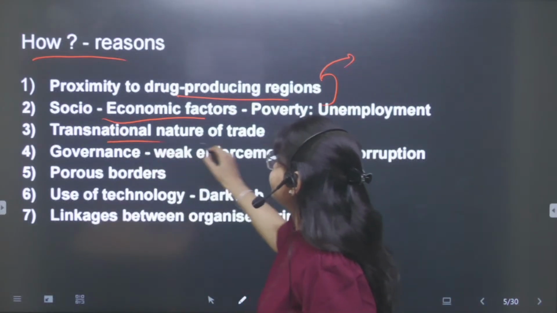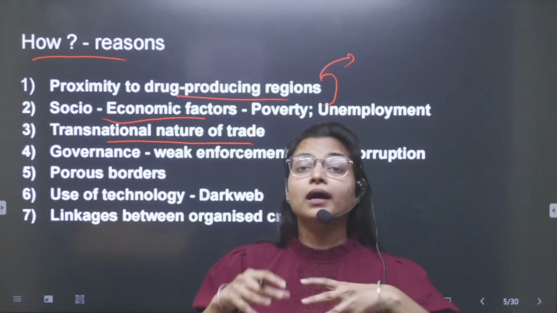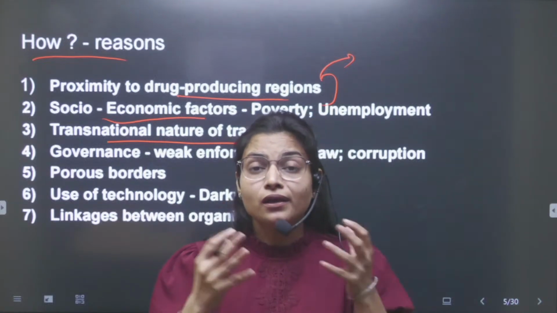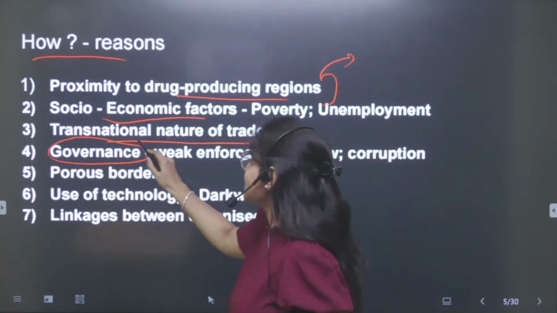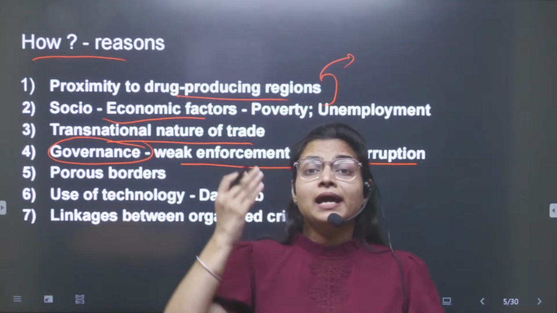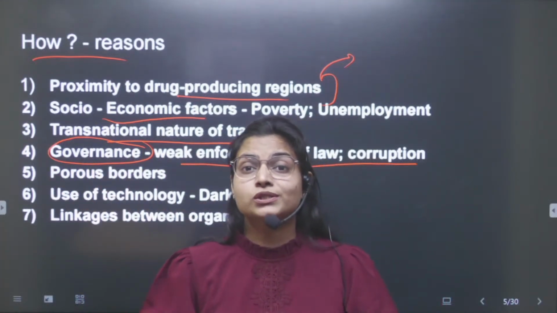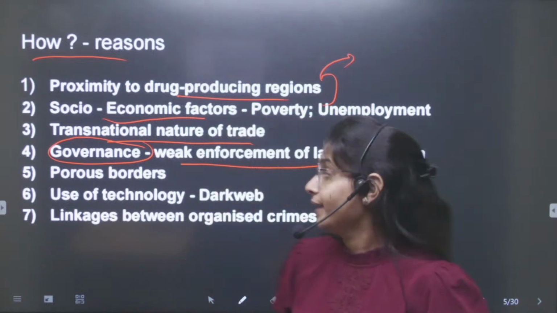After this, the transnational nature of the trade, as well as open borders between the countries, has facilitated the trafficking of drugs. After this, our governance system: weak enforcement of law and corruption. For example, why are drugs able to enter across the Punjab borders? Due to weak enforcement of the law and corruption in India.